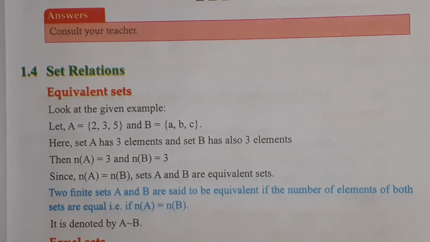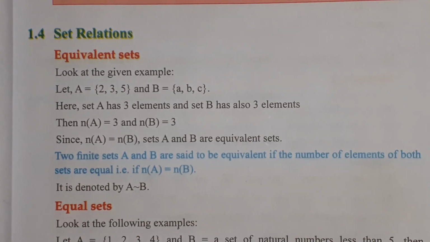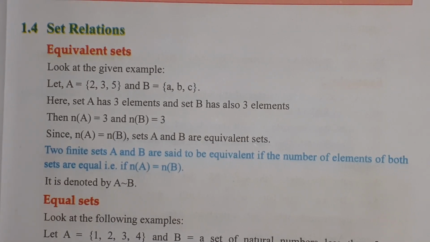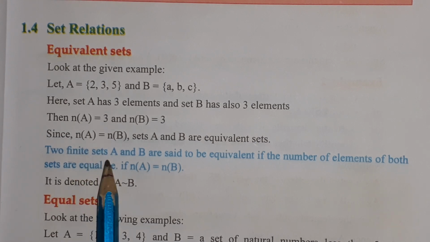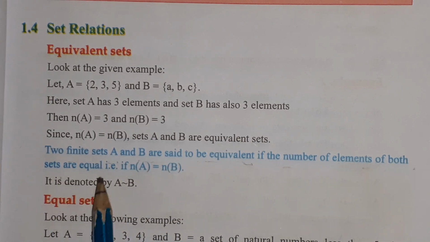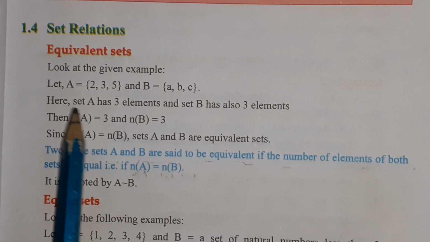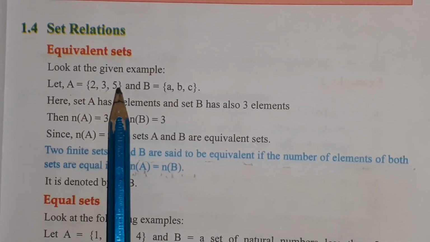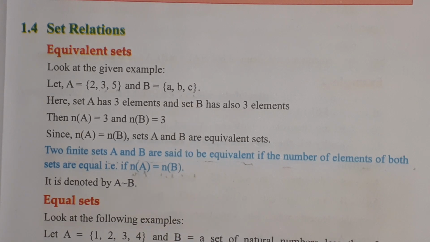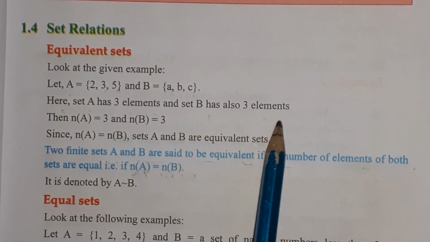Now in this video, again, we are going to discuss 1.4 as well. That is set relations. Equivalent sets. Look at the definition. Two finite sets A and B are said to be equivalent if the number of elements of both sets are equal. That is, n(A), cardinal number of A, equals n(B), cardinal number of B. Look here. Cardinal number of A is 1, 2, 3. Cardinal number of B is 1, 2, 3. That's why they are equivalent. Here, set A has 3 elements and set B also has 3 elements.